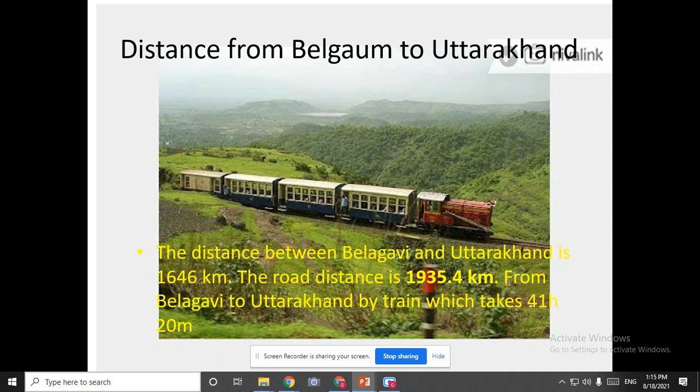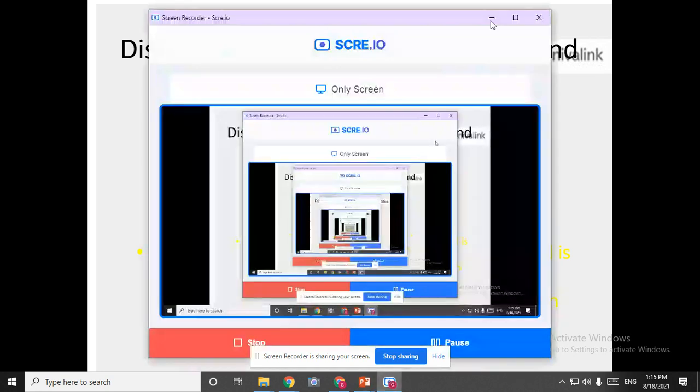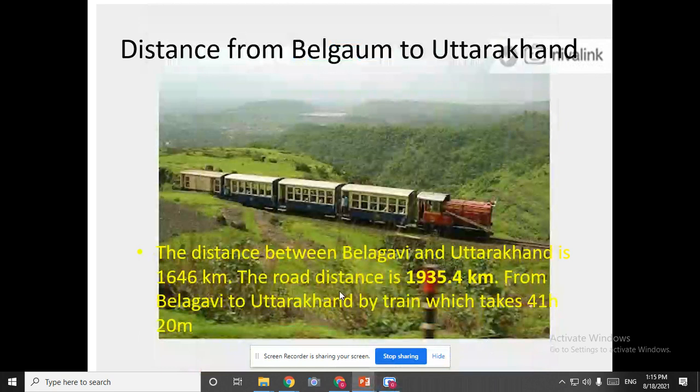So the distance is 1646 kilometers you need to travel from Belagavi to Uttarakhand. Next, the road distance. If you see the road distance, that is the road transport, it is nearly 1935.4 kilometers. And if you are traveling by train, can you see the picture of a train?